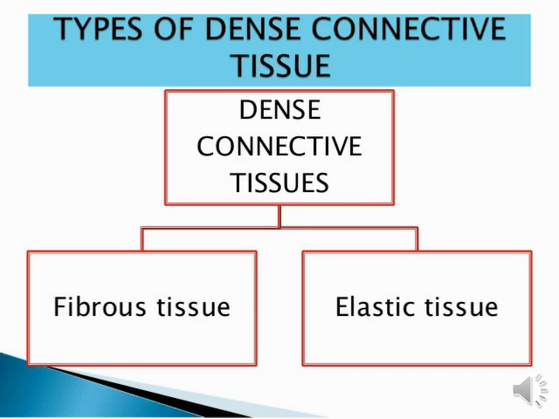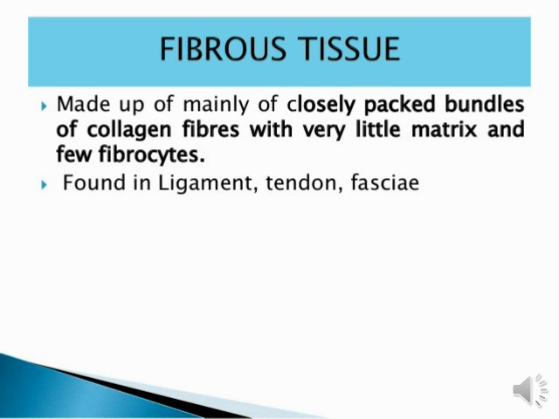Fibrous dense connective tissue is made up mainly of closely packed bundles of collagen fiber with very little matrix and a few fibrocytes. Okay, so basically this kind of tissue consists of packed bundles of collagen fiber, which is responsible for making up fibrous dense tissue, with very little matrix and a few fibrocytes also helping.